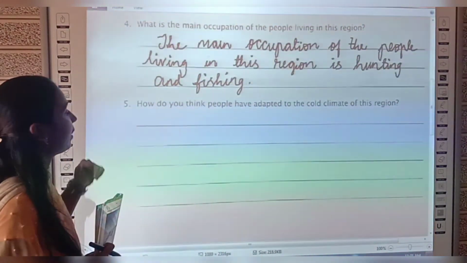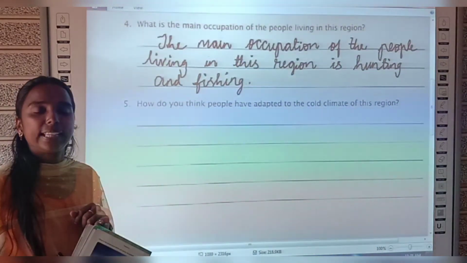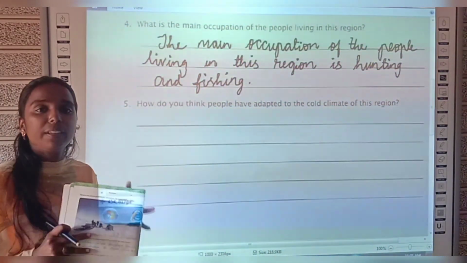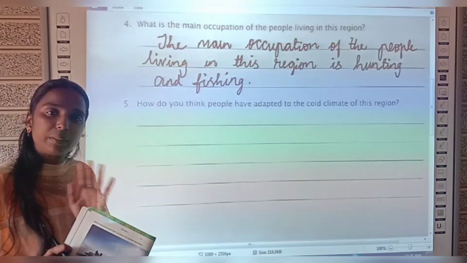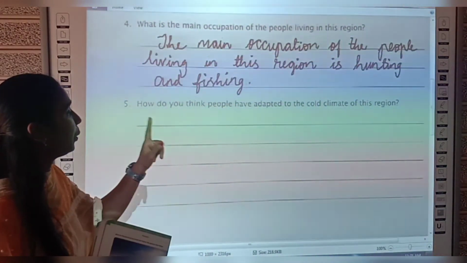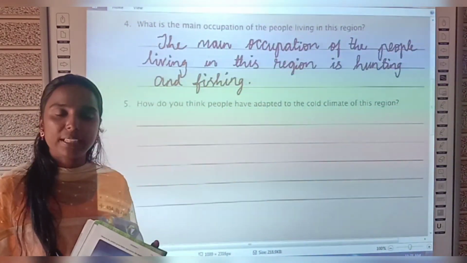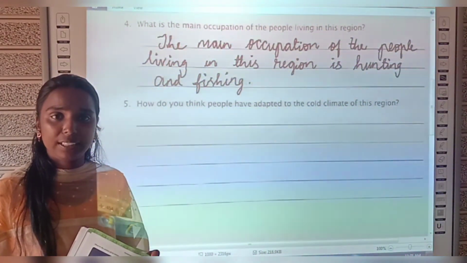Okay. Now see the first question. How do you think people have adapted to the cold climate of this region? We know that in the frigid zone the climate will be very cold. This is your answer, right? How are people adapting there? How are people living there?